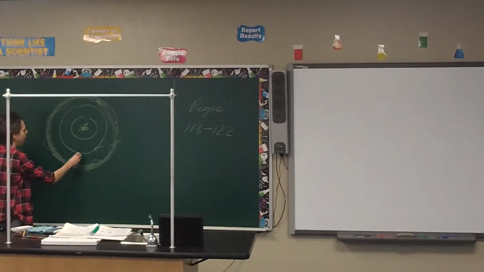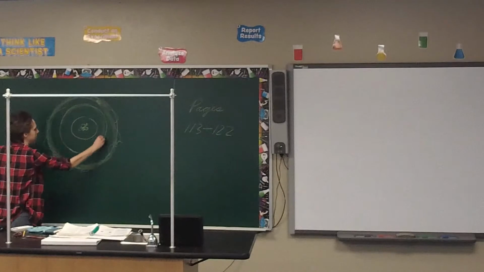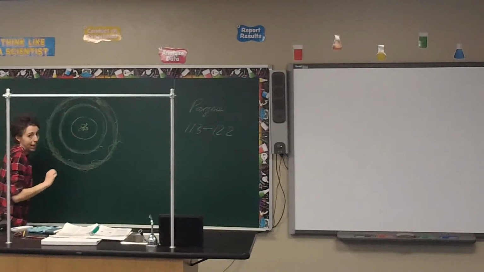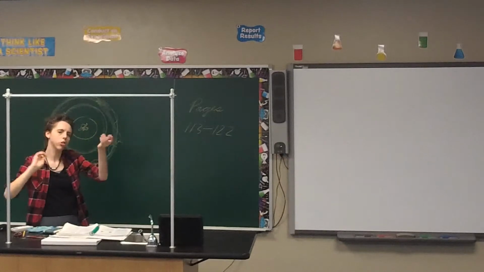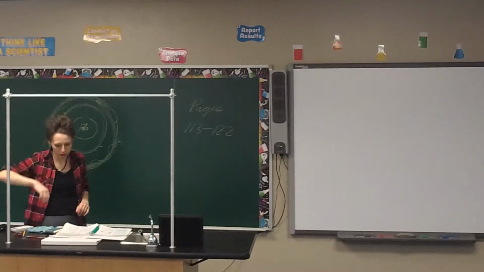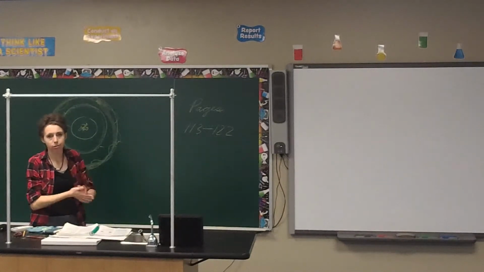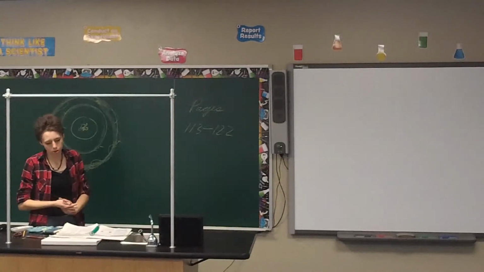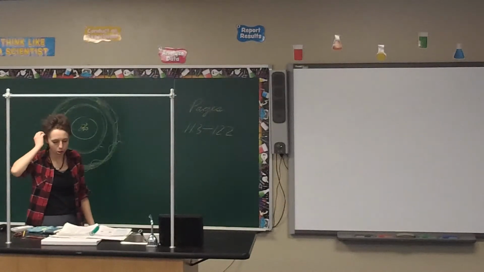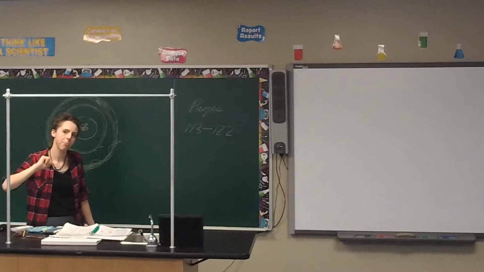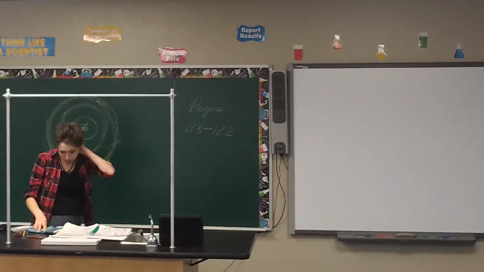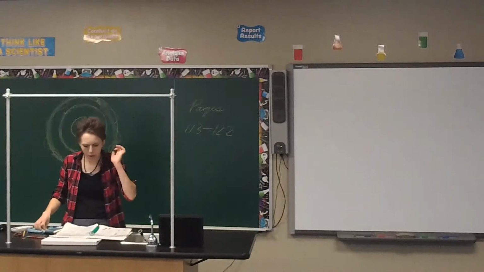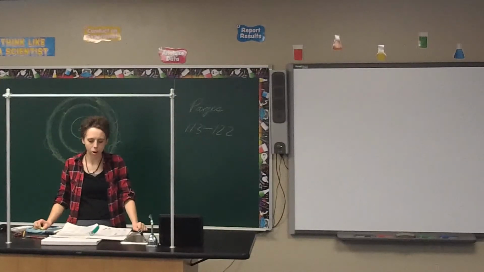What do we call that model that uses orbitals? Right, it's the electron cloud model, with the idea that they're all around it, but we're not sure exactly where they're at in regards to a straight line. Who came up with that model? Max Born. So Max Born came up with the electron cloud model, and you have orbitals in the electron cloud model, not orbits.